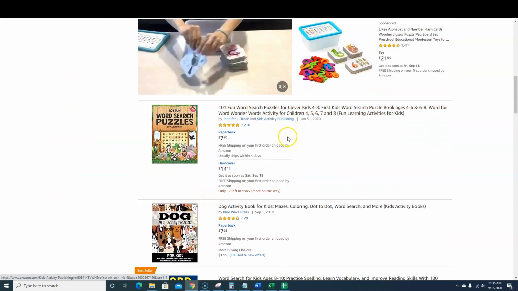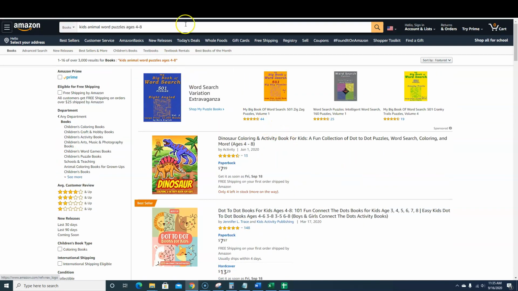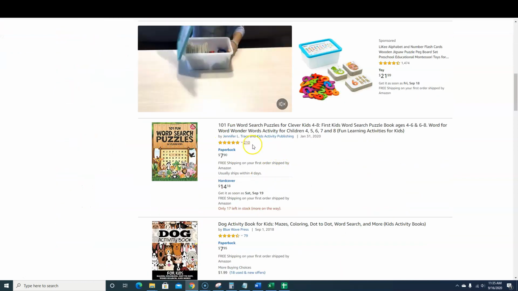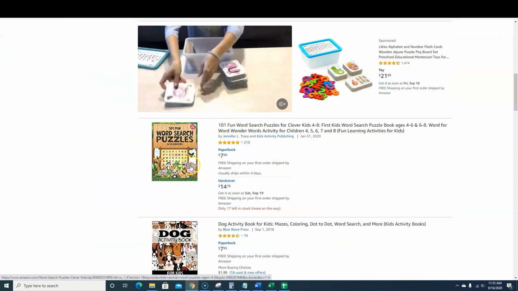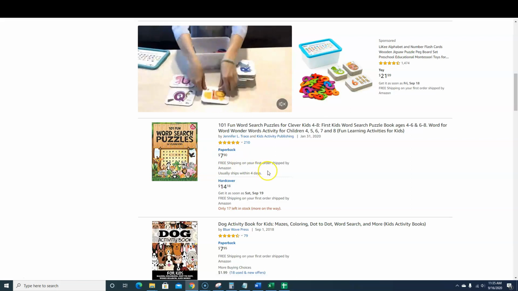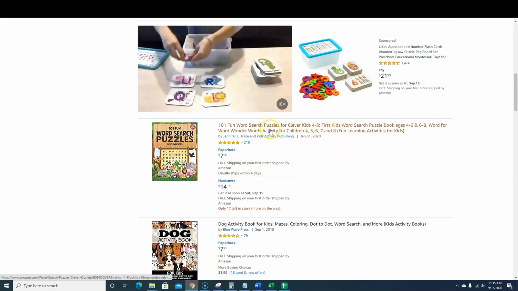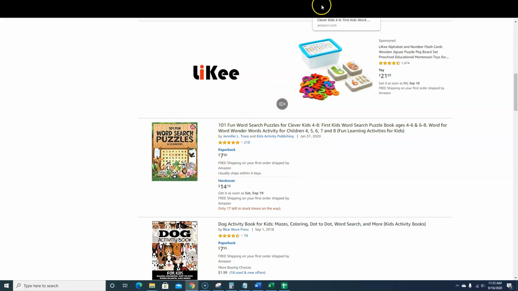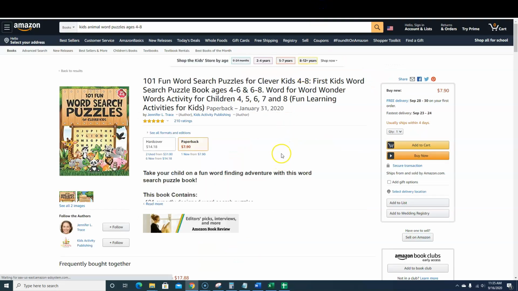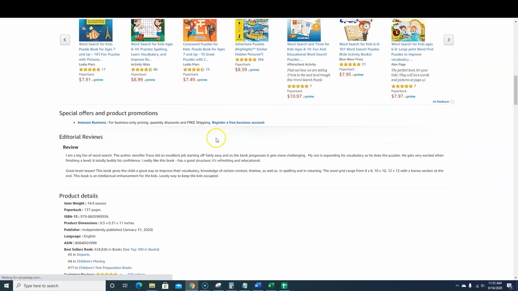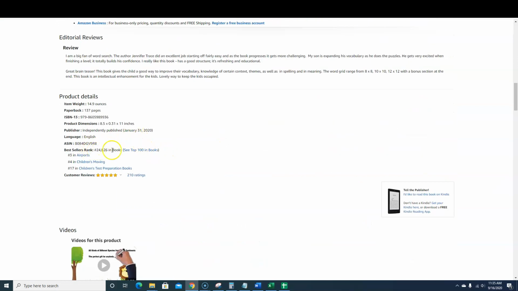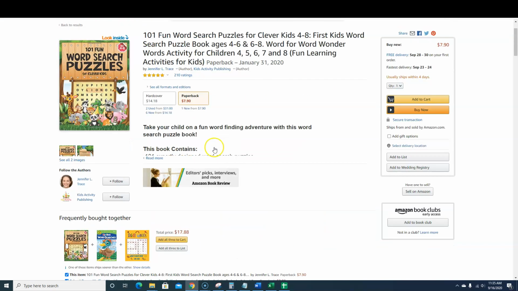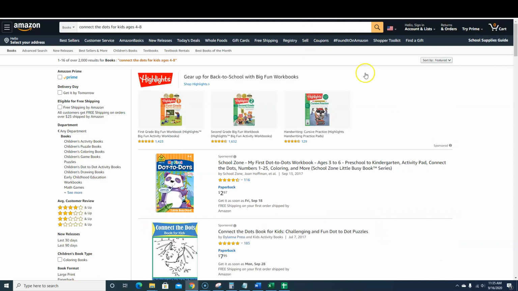So we already know it has a good ranking, but our keyword, kids animal word puzzle, searches, right? So here's a bunch of animals on the book, and it is a word search puzzle. Looks like it is in the age range, and it has good reviews. What I recommend is looking through a couple of these and making sure that the BSR, this one's at 24,000, looks really good, right? And so we can just keep going.